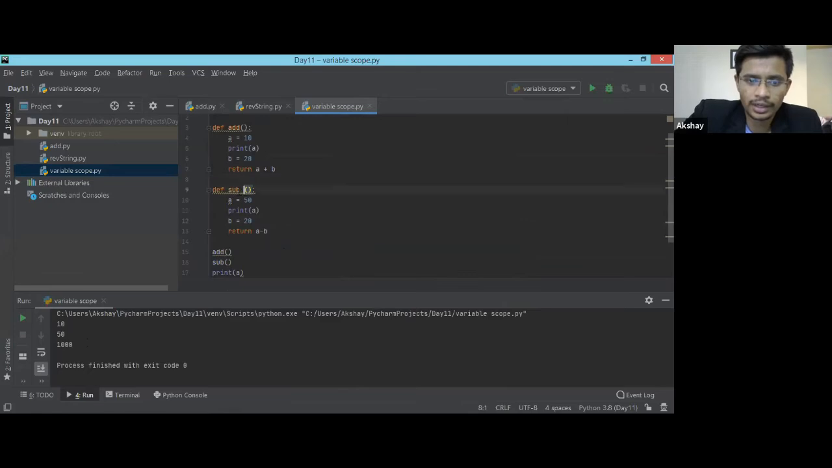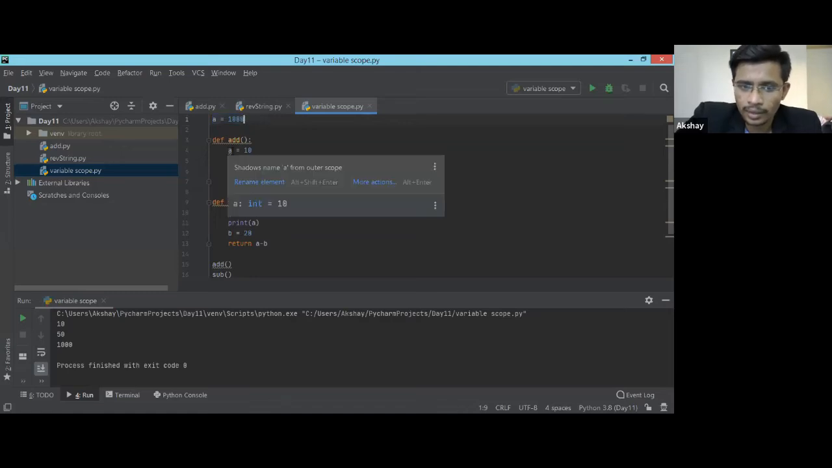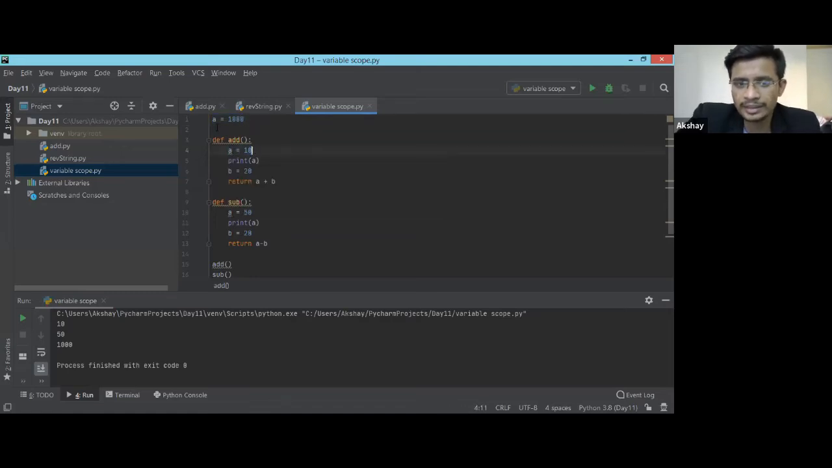We got the right output, but why did it happen? See, usually if you have a variable already assigned over here and we are reassigning, am I changing the value of this particular a variable over here? No, not at all. I'm not changing it. I'm creating a local variable inside this add function. So this is a new variable. If you print the ID of this a and the ID of this a, those IDs will be different.